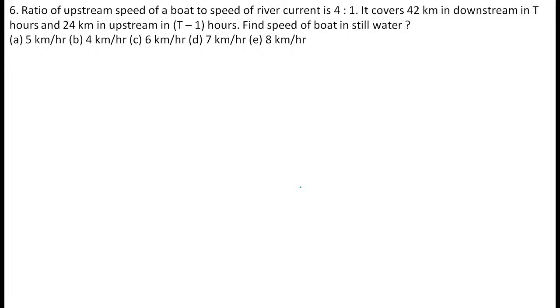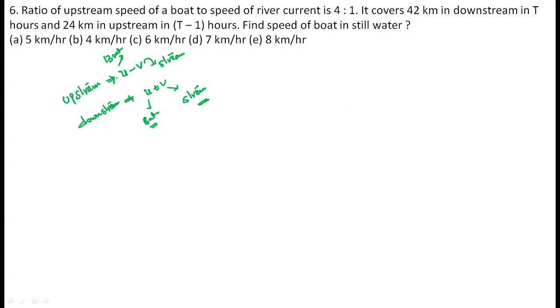30% is the correct answer. Now see, upstream speed, the boat was traveling against the stream, that is equal to u minus v. So u can be taken as boat speed and v can be taken as stream speed. Same thing, downstream value becomes u plus v. The boat was traveling along the stream. Again, u is the boat, v is the stream. This is enough information for you to solve these types of questions.